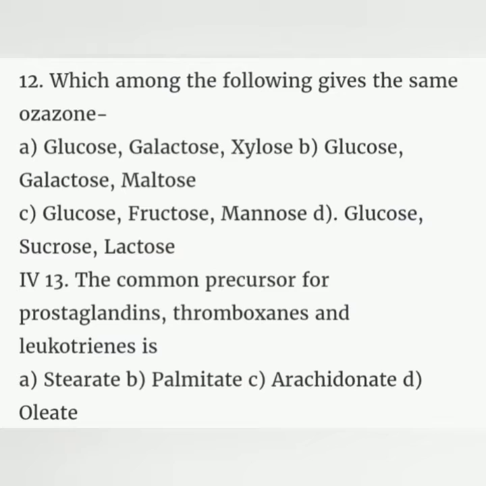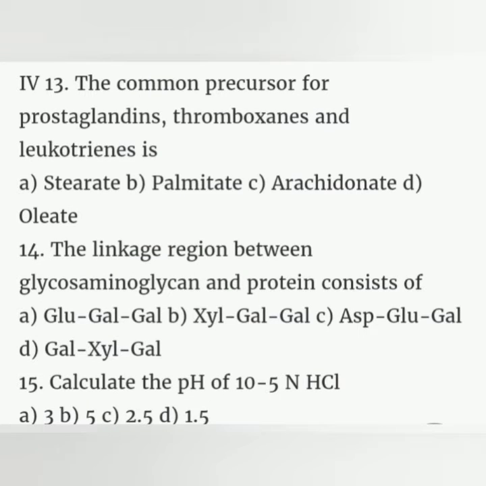12. Which among the following gives the same osazone? A. Glucose, galactose, xylose, B. Glucose, galactose, maltose, C. Glucose, fructose, mannose, D. Glucose, sucrose, lactose. 13. The common precursor for prostaglandins, thromboxanes and leukotrienes is: A. Stearate, B. Palmitate, C. Arachidonate, D. Oleic. 14. The linkage region between glycosaminoglycan and protein consists of: A. Glu-Gal-Gal, B. Xyl-Gal-Gal, C. Asp-Glu-Gal, D. Gal-Xyl-Gal. 15. Calculate the pH of 10 to the power minus 5 N HCl: A. 3, B. 5, C. 2.5, D. 1.5.